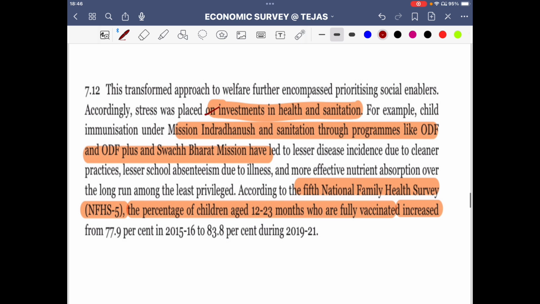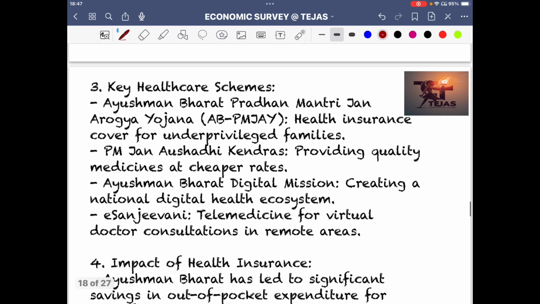So, investments in health and sanitation, Mission Indradhanush, and sanitation through programs like ODF, ODF Plus and Swachh Bharat Abhiyan have led to lesser disease incidence. Then there's the National Family Health Survey. Now this is an important survey which you can quote. It is released by the government. The percentage of children aged 12 to 23 months who are fully vaccinated has increased. So there's an increase in vaccination as well, which is again a good point that you can quote.